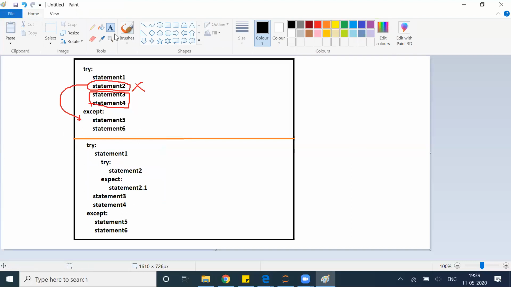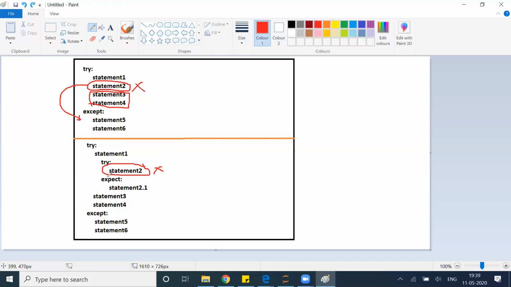Now, if something goes wrong at this point, where will the next command go? Will it go to this or will it go to this? Will it execute statement 5 or statement 2.1? Statement 2.1, perfect, right?